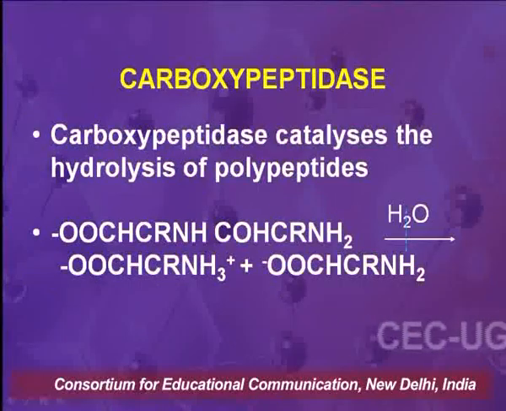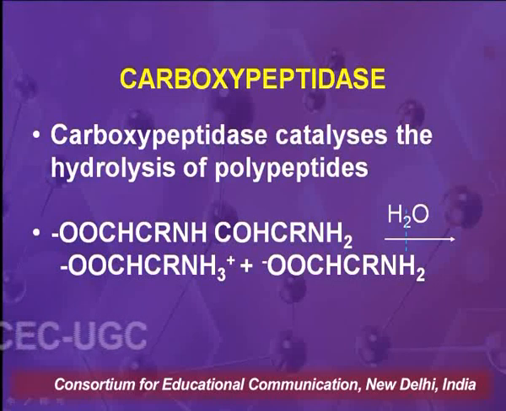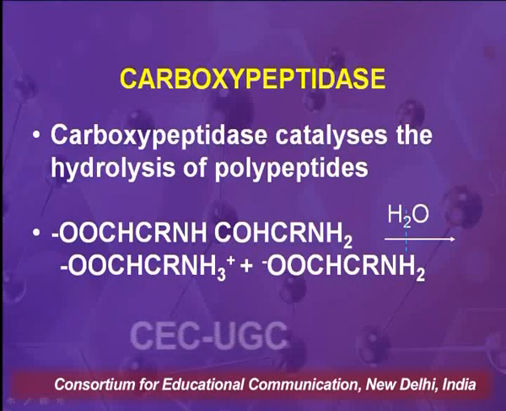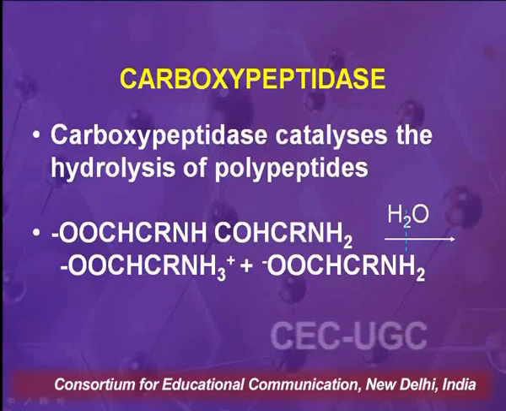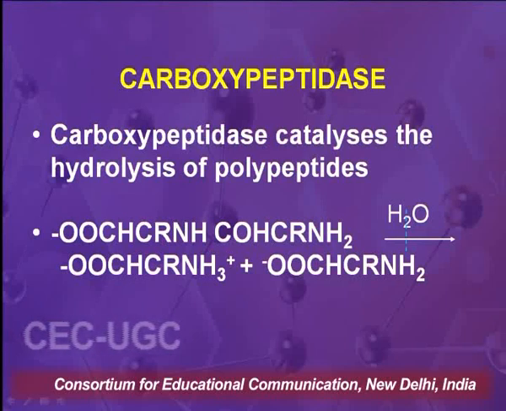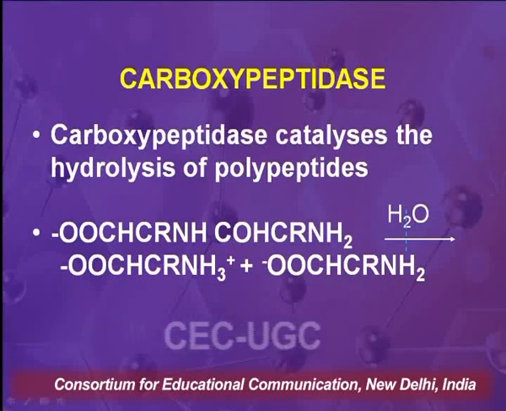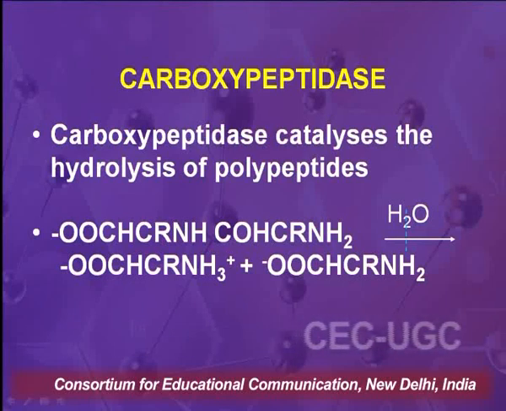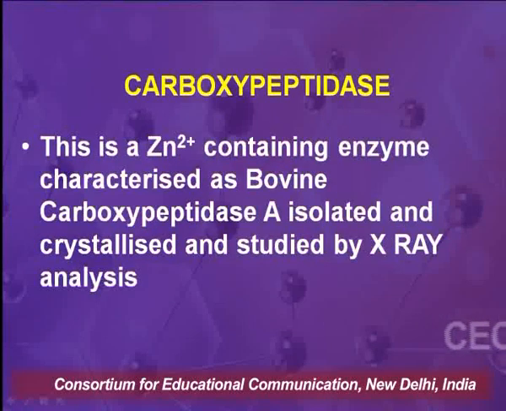Then there is another enzyme which is carboxypeptidase, which catalyzes the hydrolysis of polypeptides. This is a polypeptide chain, as we can see on the screen, and hydrolysis of the polypeptide chain results in two products being formed.